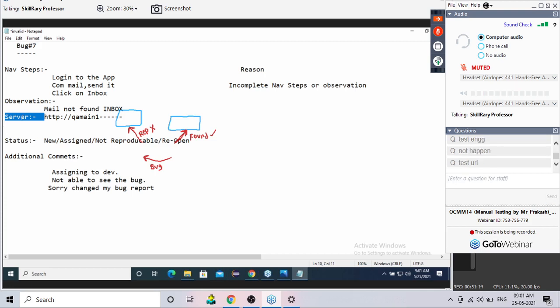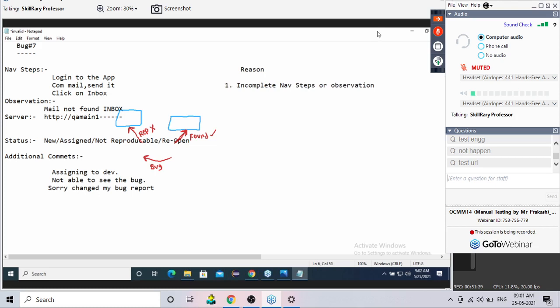Okay, leave it. Now if I mention the server here, the developer should also use the same URL to reproduce the bug. Easy. What is the other reason for the bug to become not reproducible? The first reason, I said, is invalid navigation steps or observation.